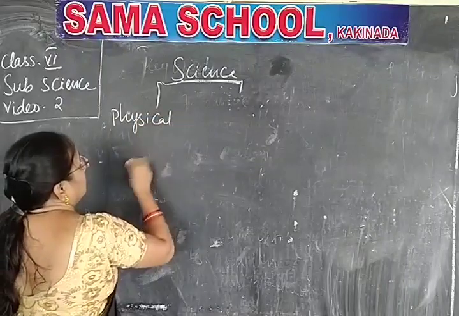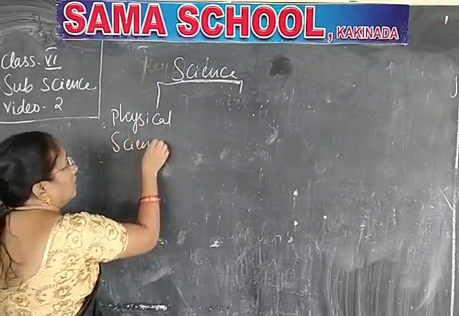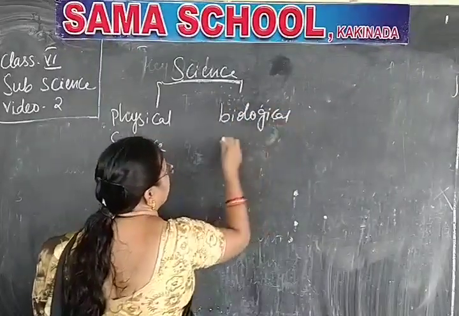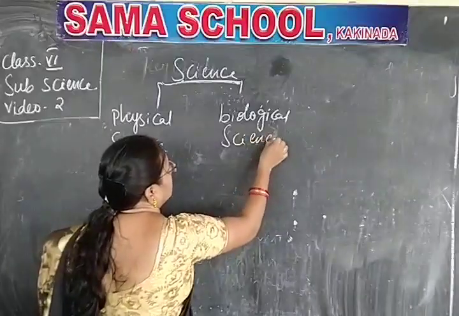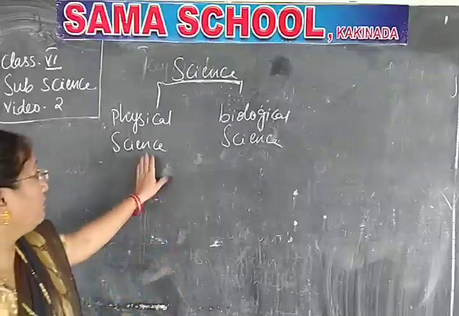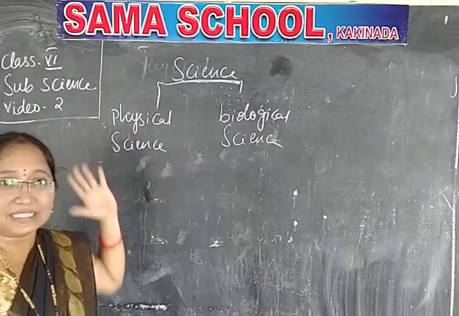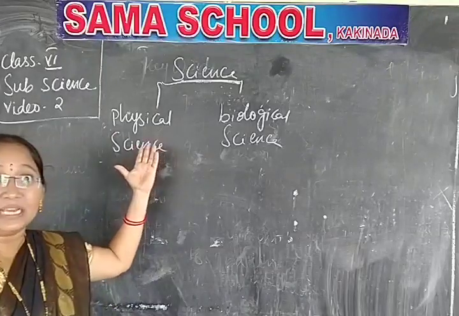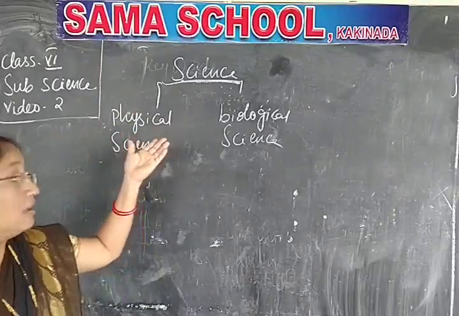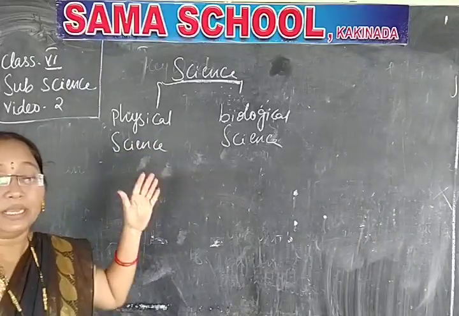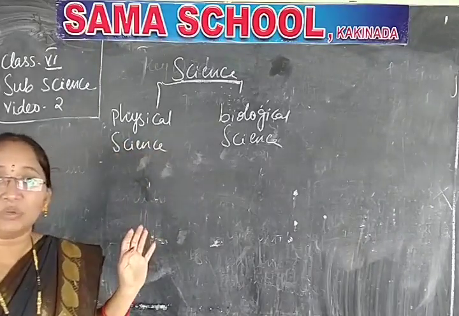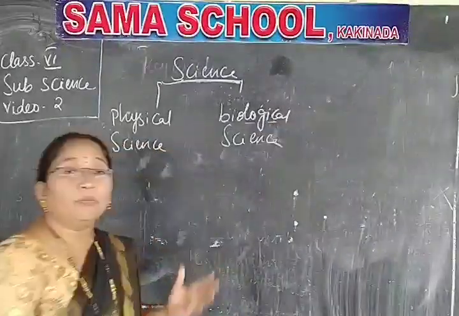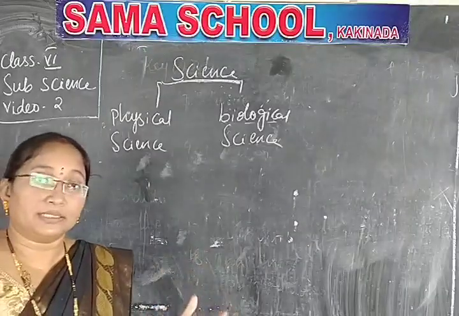Physical science means the experiments and observations, how we get what we observe in the general surroundings, like how we get electricity and power. You can observe the experiments and observations in physical science. Biological science is related to the human body, flowers, plants, structures, etc.